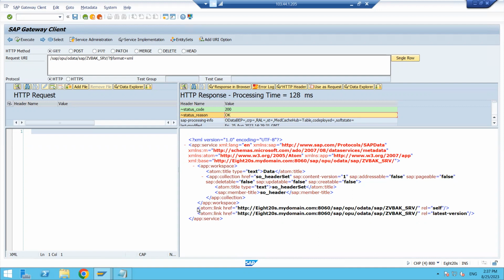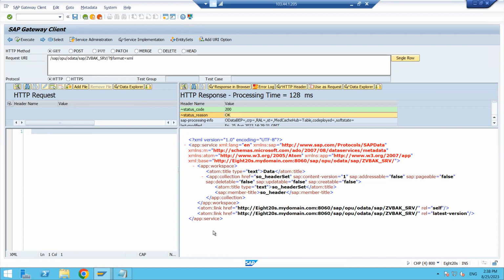So this is the URL, HTTP. If you give this URL to the front-end application or end users, they will access our OData services. Here this is coming in the XML format.